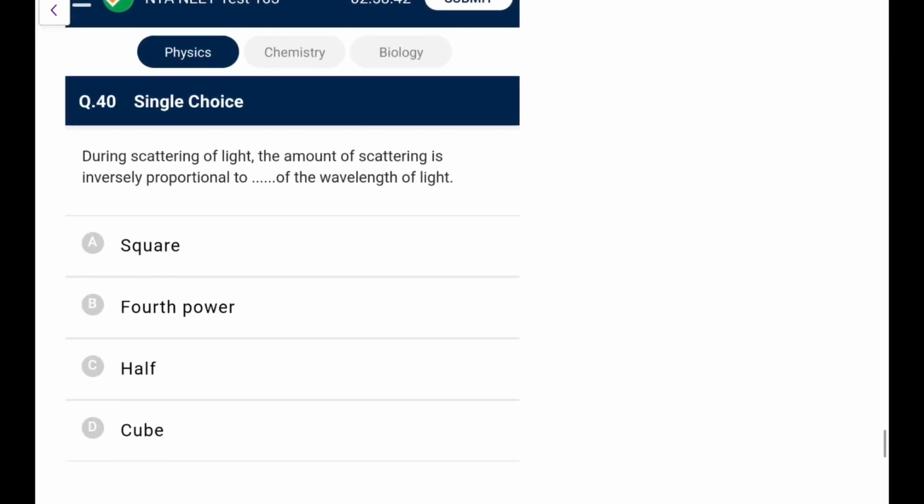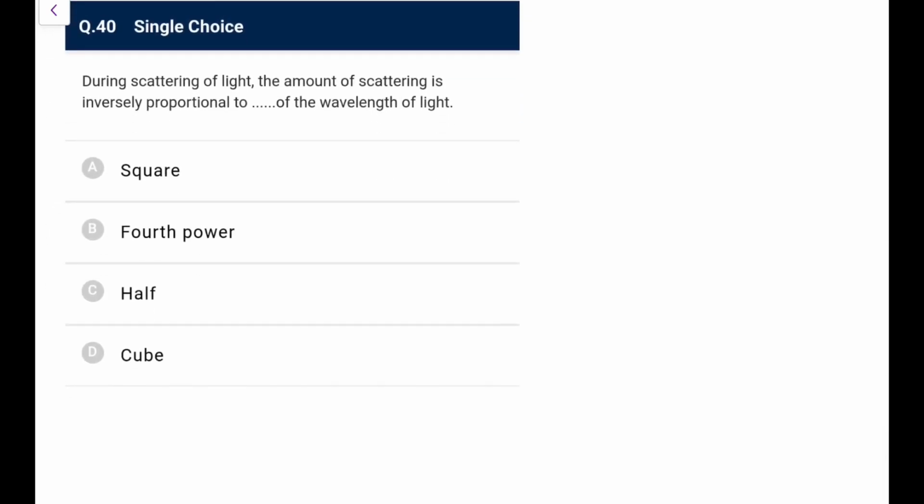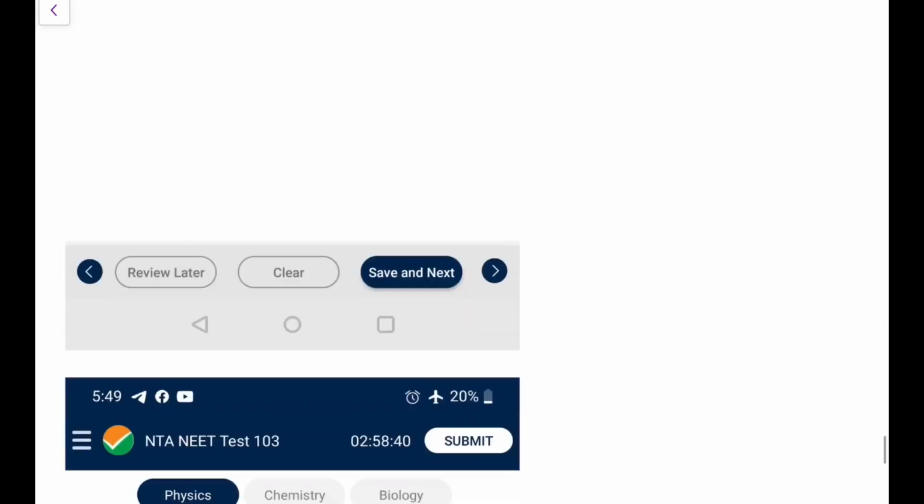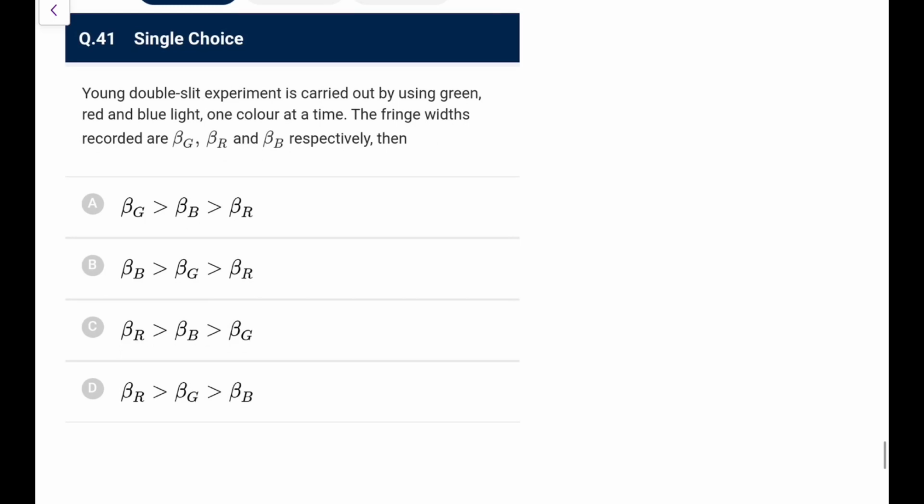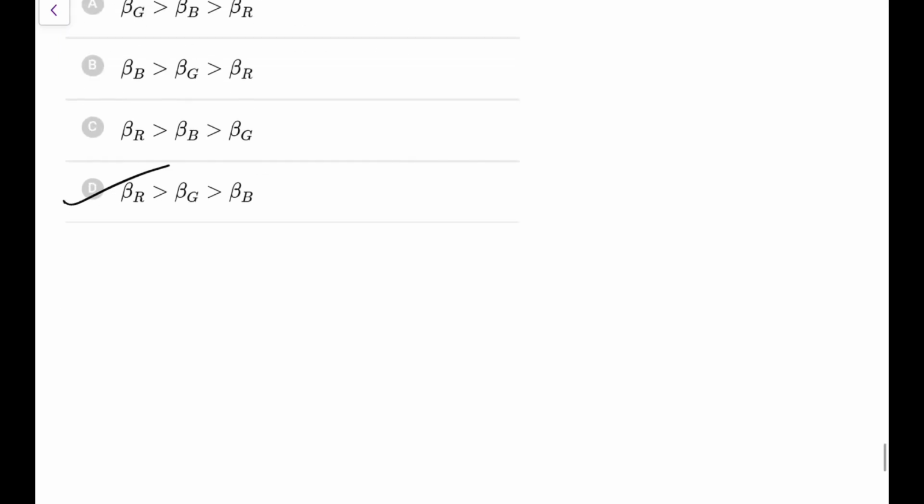Next. During scattering of light, the amount of scattering is inversely proportional to the fourth power of the wavelength. That is Rayleigh's law of scattering, you know from class 10th. YDSE is carried out by using green, red, blue light, one color at a time. The fringe widths are. So what we know, fringe width beta is proportional to lambda. Lambda is maximum for red, so red is maximum, blue will be minimum. So go for option D here.